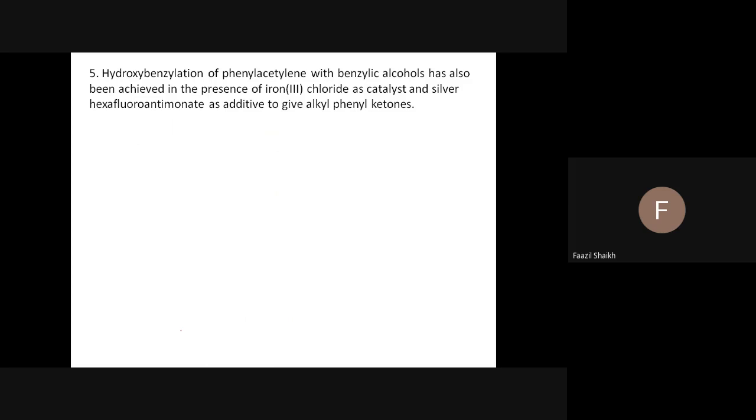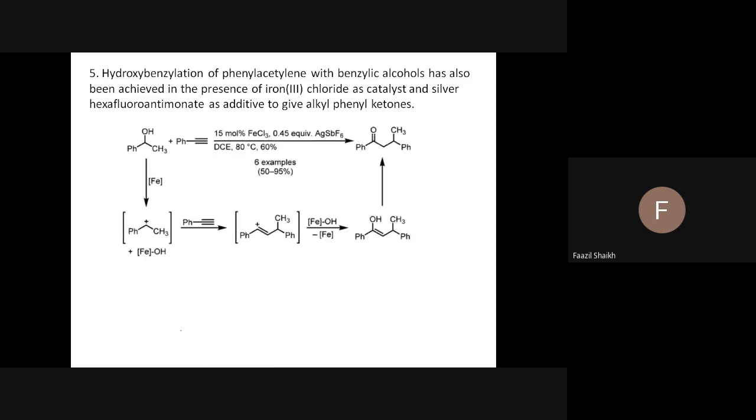Now, the same reaction we are going to repeat here, but with some change. There we used diphenyl methanol. Here we are using one phenyl ethanol. You should know the name of the compound.